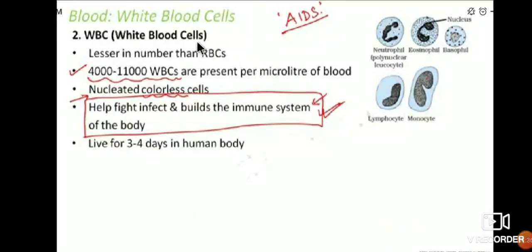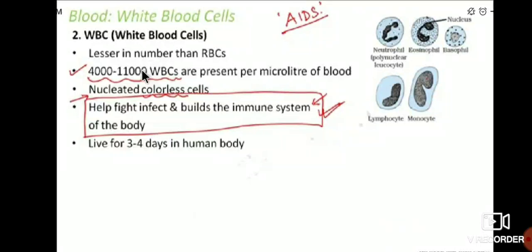So the first one is blood, and in that, white blood cells. In the previous class we studied red blood cells. Today we shall move on to white blood cells, that is WBC. See here, white blood cells are lesser in number than RBC counts. As compared to the red blood cells, the number of white blood cells is lesser.